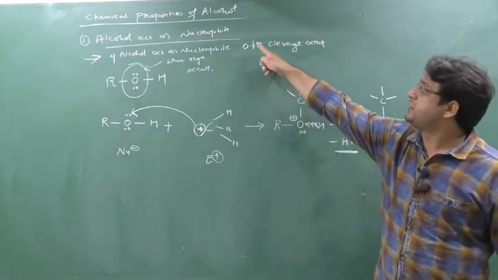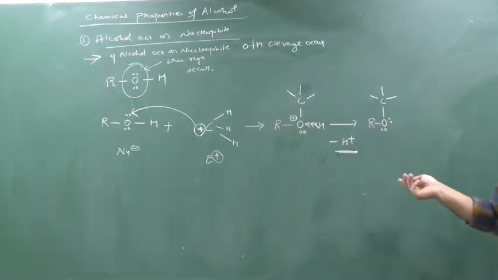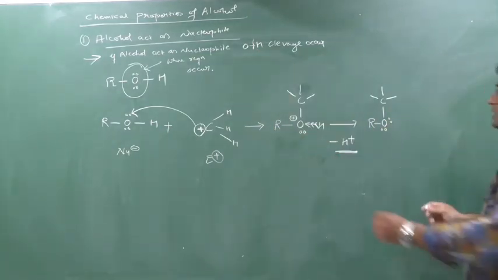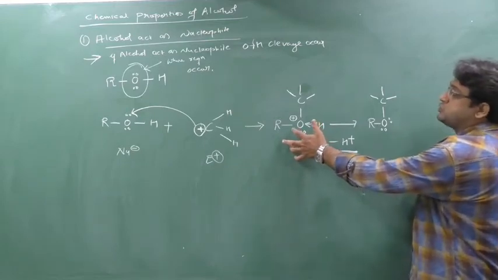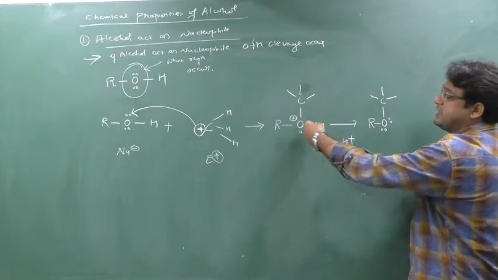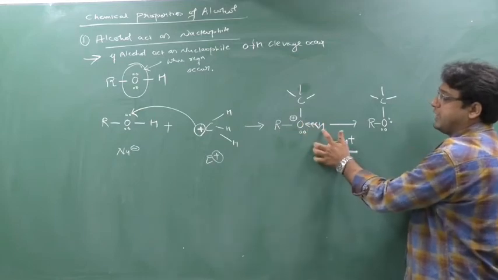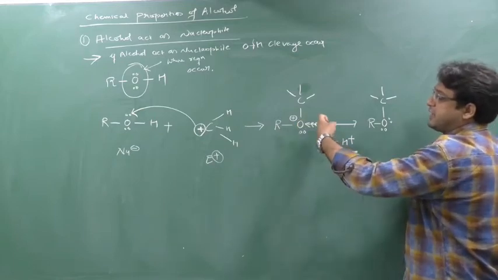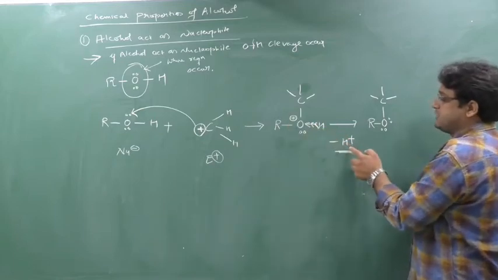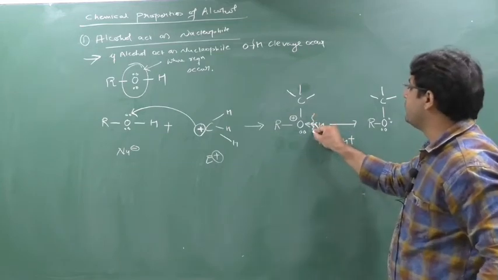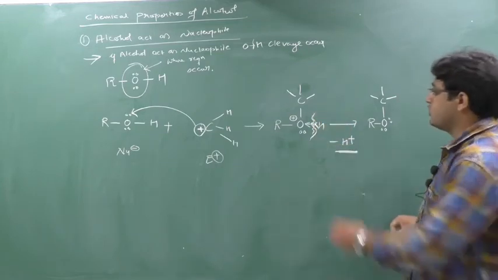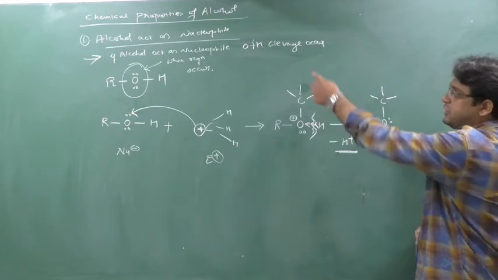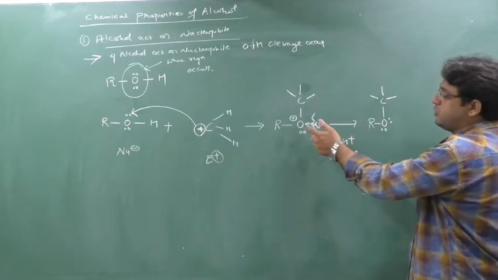So you can see here there is a cleavage of OH. I didn't observe anywhere else the cleavage of OH here. This oxygen, to satisfy this positive charge, is attracting the electron from this hydrogen. So this oxygen is attracting the electron from hydrogen, so H plus is removed. This bond is breaking only, no? This bond is only broken, so H plus is removed. So there is a breaking of what? OH only, no?